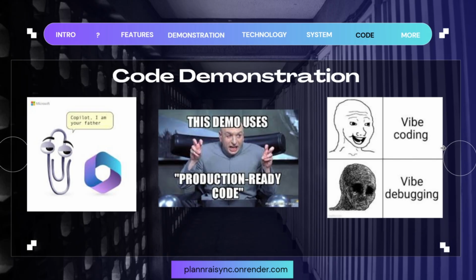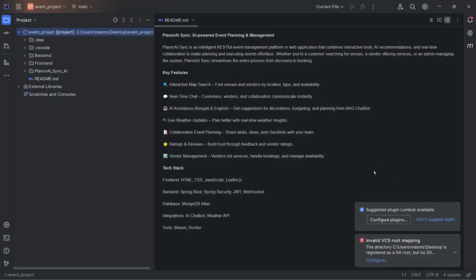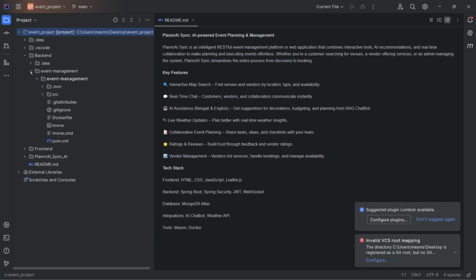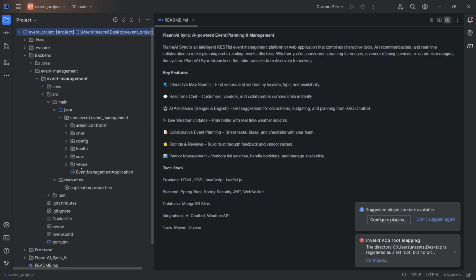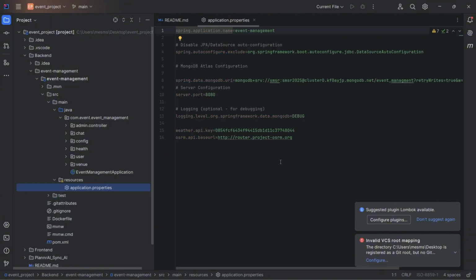So yeah, now the part of code demonstration. Let's start with our backend first. This is our backend. It is in the IntelliJ IDE. If I go to our main directory, that's our application, sorry, that's our application properties.